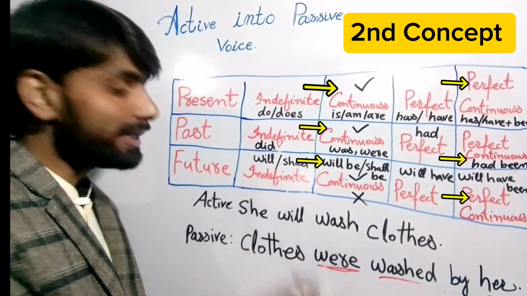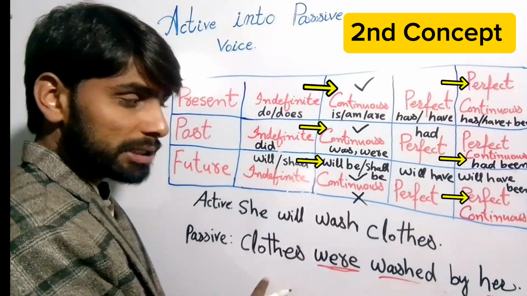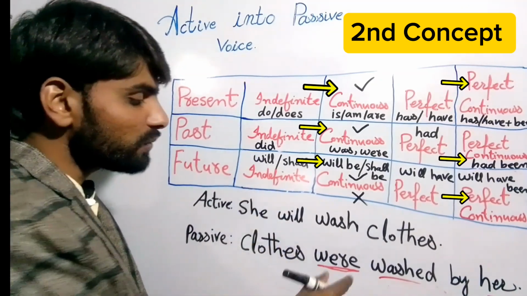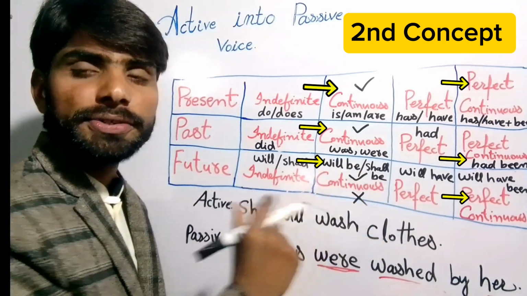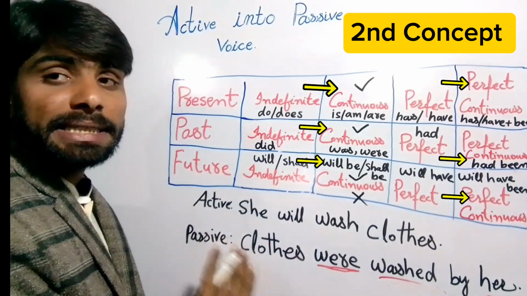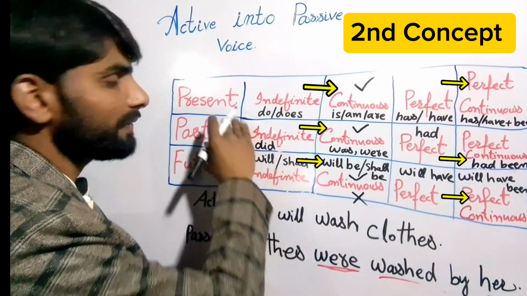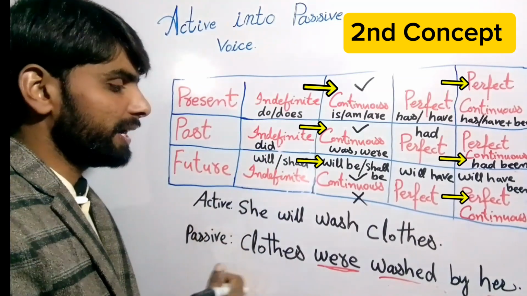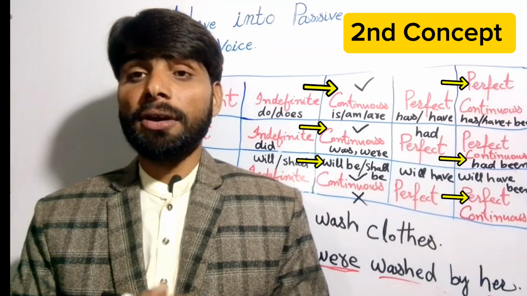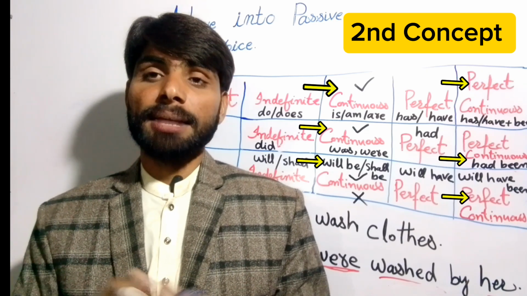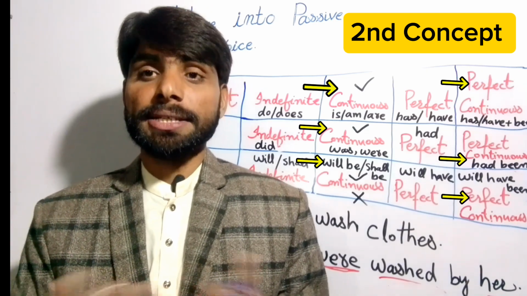But keep in your mind, this sentence is not continuous. This sentence is future indefinite, right? We are just using the helping verb of the continuous, but the sentence is indefinite, right? Like that, we have made past indefinite and present indefinite, right? So I hope you have got this concept, right? Let's understand more clearly with the help of examples, right? So let's get started.